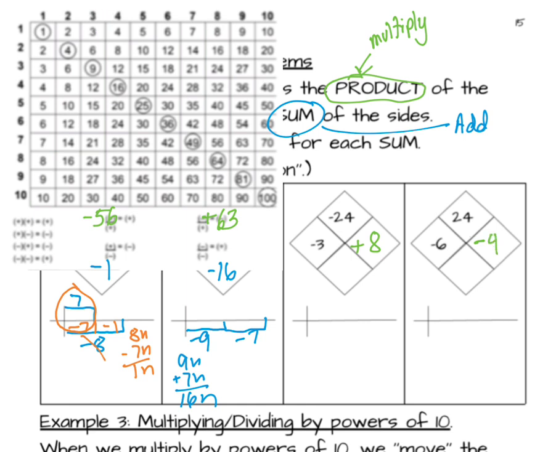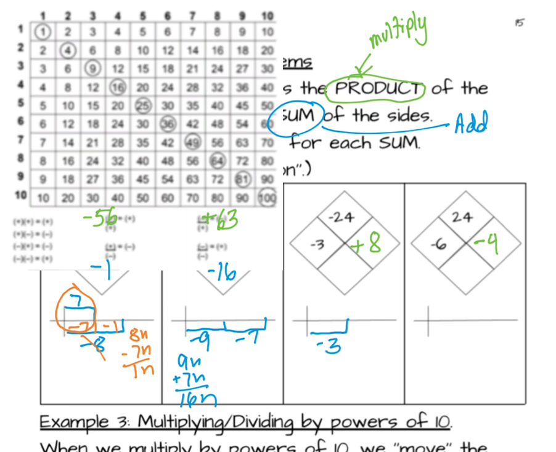Now I can go back and check these. Negative times positive is negative, 3 times 8 is 24. Negative times negative is positive, 6 times 4 is 24. So when I divide, I should go back and check that by multiplying. And then let's do the bar model for those.